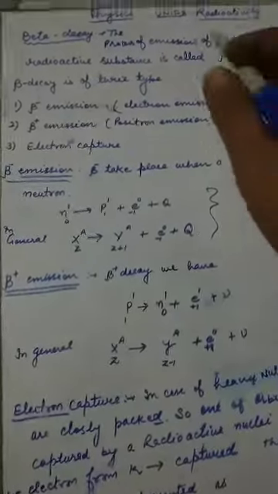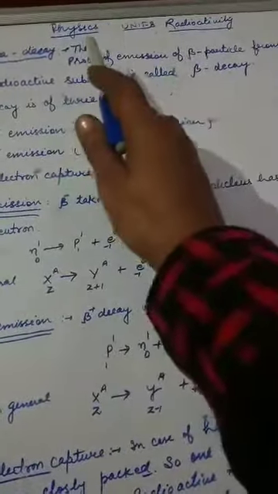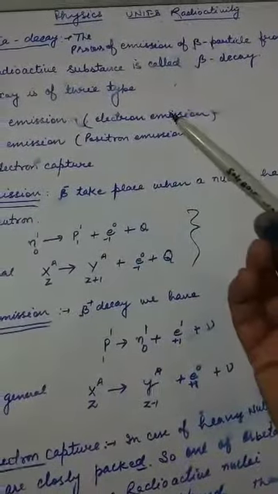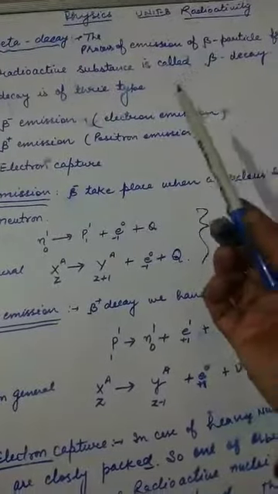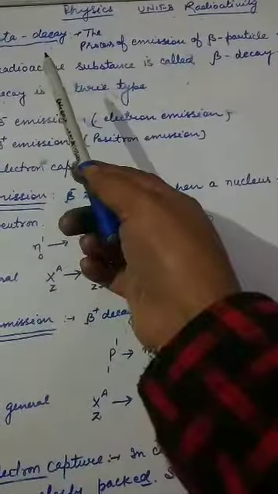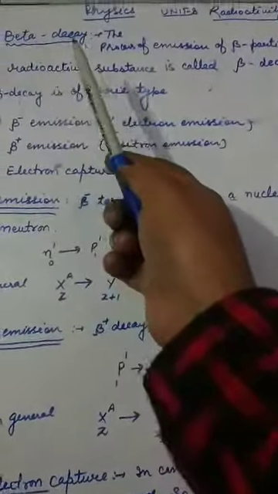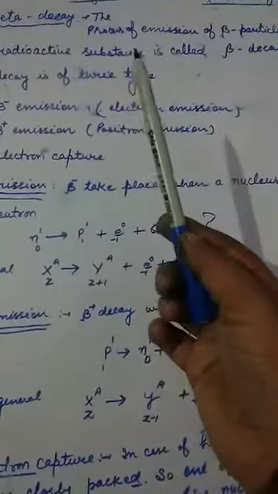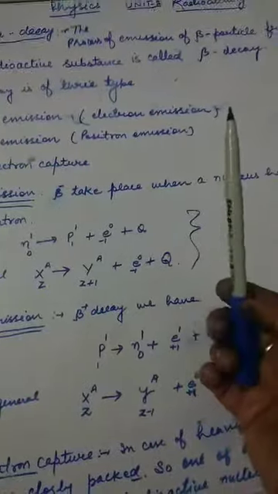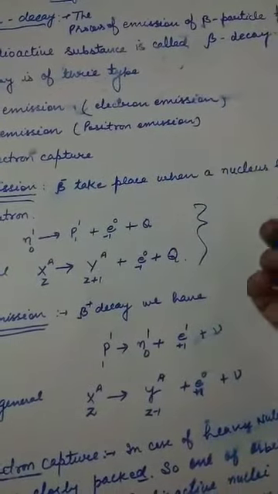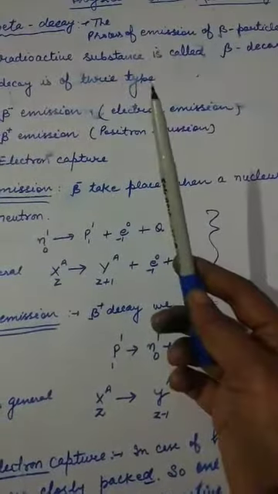Hello students, today we will discuss beta decay. We know that in radioactive substances there is emission of alpha, beta and gamma particles, but today we will discuss only beta decay. So what is beta decay? The process of emission of beta particles from a radioactive substance is called beta decay, and beta decay is of three